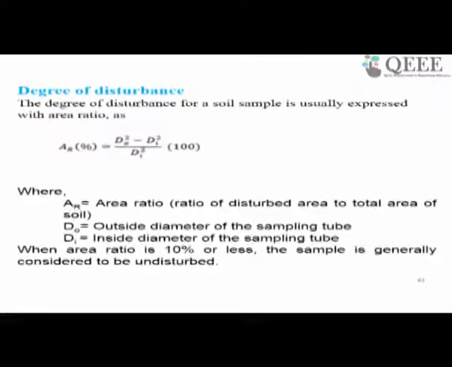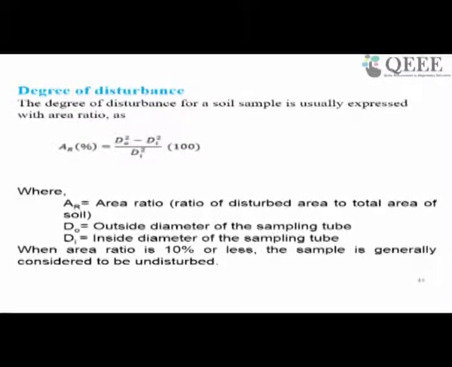Now when we call something disturbed and undisturbed, there should be some basis which will be the demarcation for an undisturbed sample. So through the split sampler, when you get the sample, your percentage disturbance can be calculated with this formula, where D naught is basically the outside diameter of the sampler and Di is the inside diameter of the sampler.